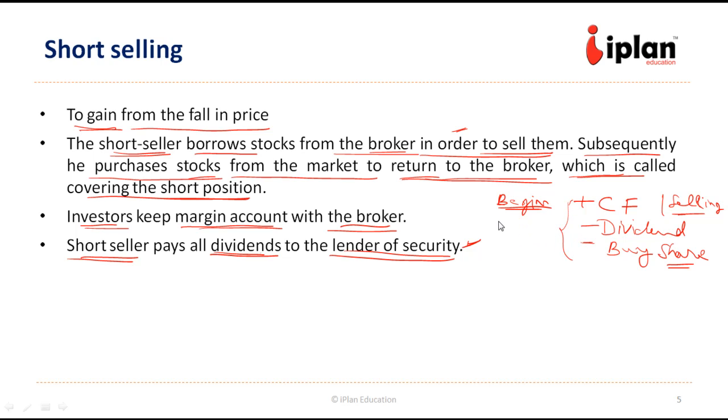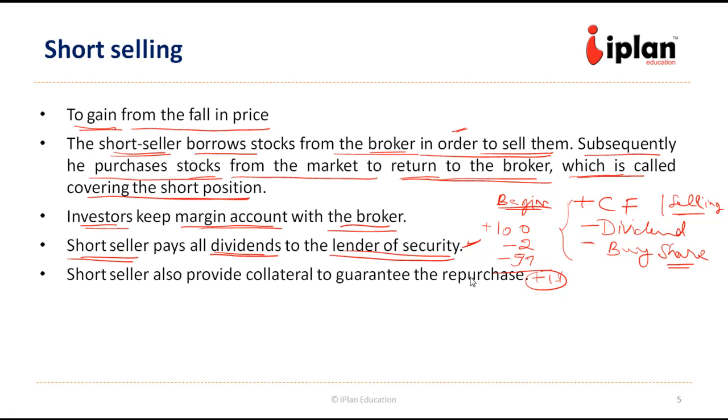Suppose in the starting the price was 100 and there was a dividend of $2 issued during that period, and the short seller was able to buy it back at 97. So there will be a gain of $1. But if he could buy it at more than 98, there will be a loss to the short seller. Now the short seller also provides collateral to guarantee the repurchase so that there is no credit risk.